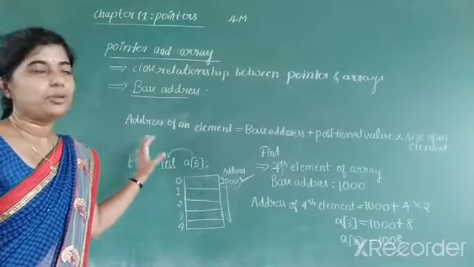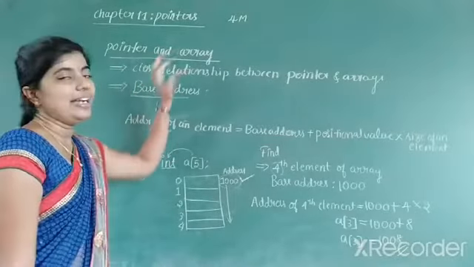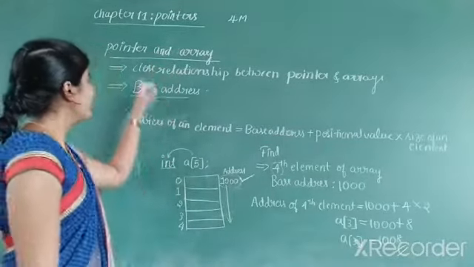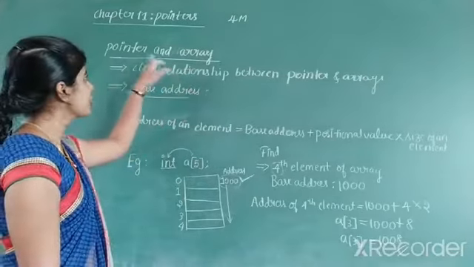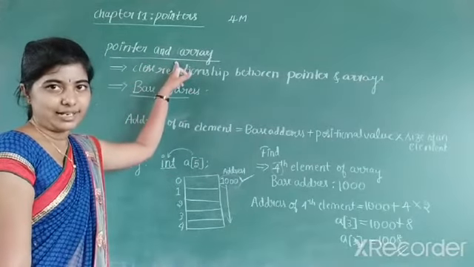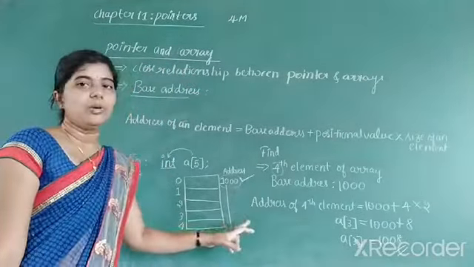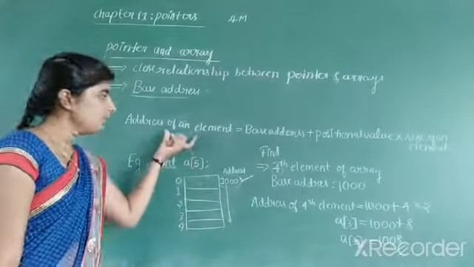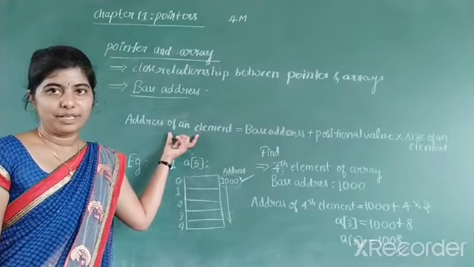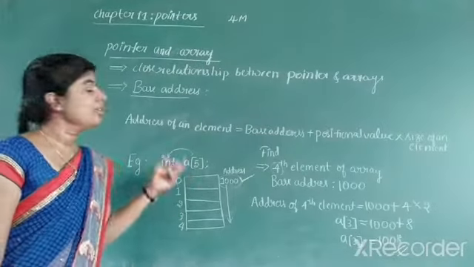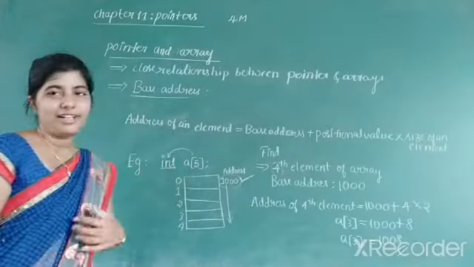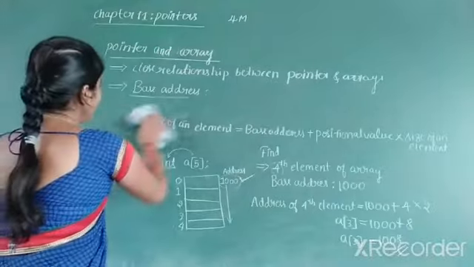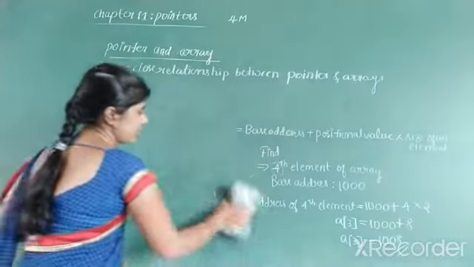And now you have to link pointers and arrays. So the concept is you have to establish a relationship between what? Pointers and arrays. What I did now was an explanation of the pointer and how to find the address of an element. So now we will discuss the linking of pointers and arrays. So now let us continue this concept.